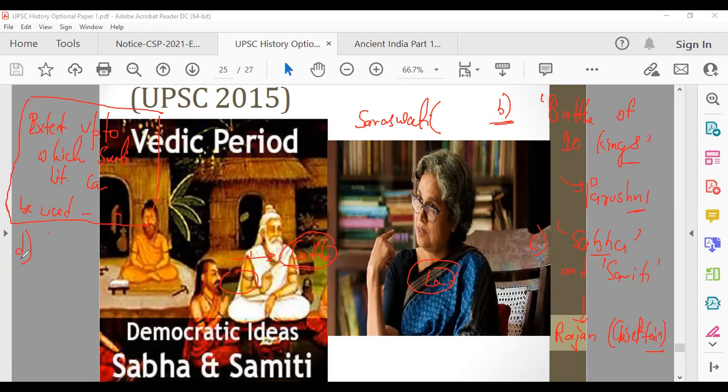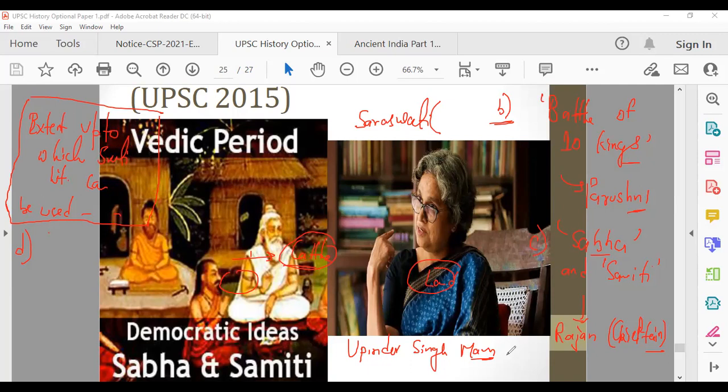Rig Vedic Samhita reflects a situation where the social status was not as rigidly defined. And this is not told by me, this is told by Upinder Singh ma'am. This ma'am here is Upinder Singh. She's the daughter of our former PM Manmohan Singh sir. Very good book. Her book is known as A History of Ancient and Early Medieval India. You can have a look at it, although I'm covering things from it. But that is a good book, even after watching these videos, you can have a look at it.